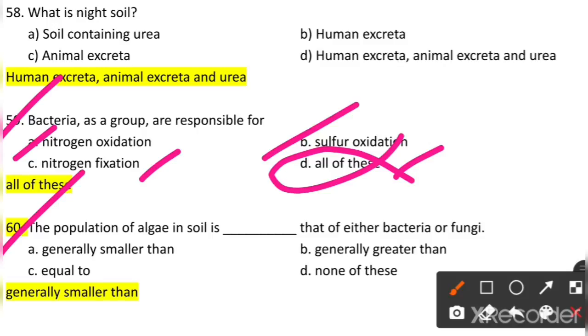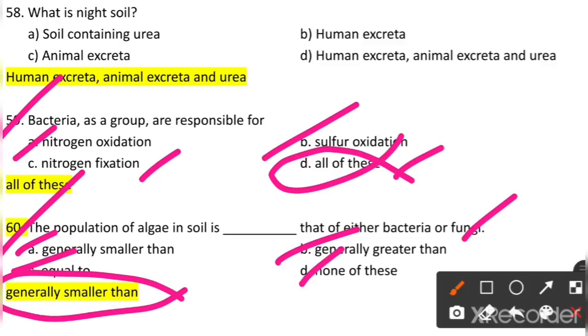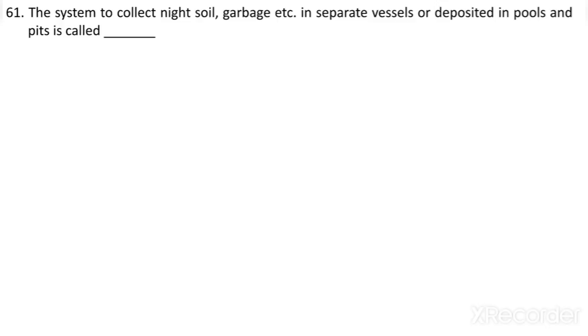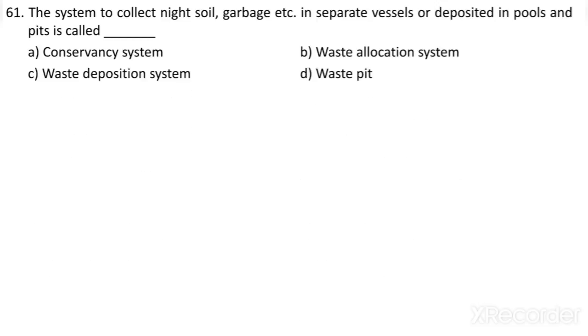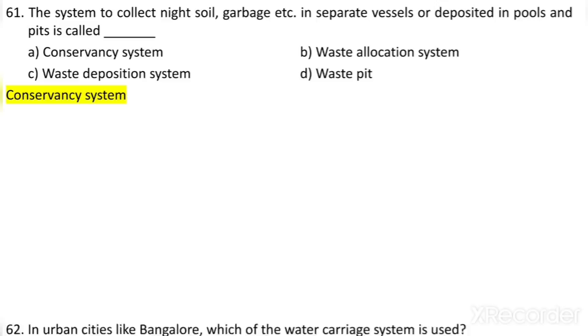The population of algae in soil is that of either bacteria or fungi. Generally smaller than, generally greater than, equal to, none of these above. So generally smaller than. The population of algae in soil is generally smaller than the bacteria and fungi. The system to collect night soil, garbage, etc. in separate vessels or deposited in pools and pits is called what? Conservancy system, waste allocation system, waste deposit system, or waste pit. So it is called a conservancy system. Option E is the correct one.